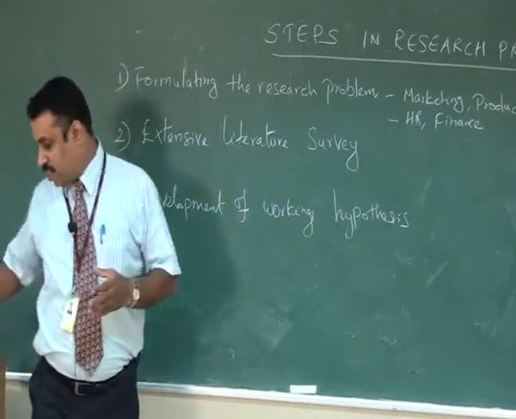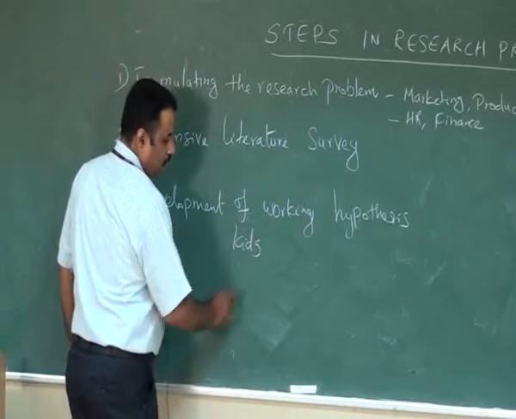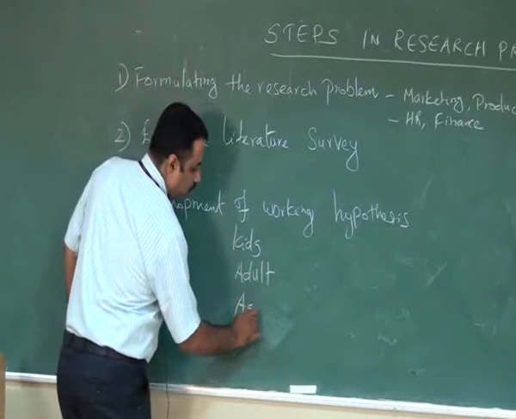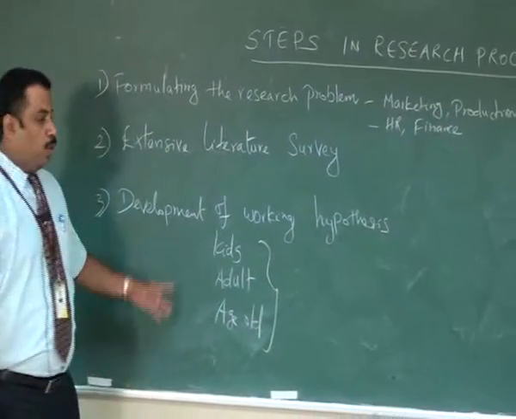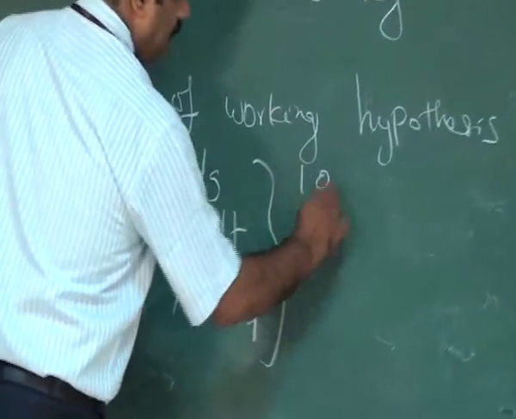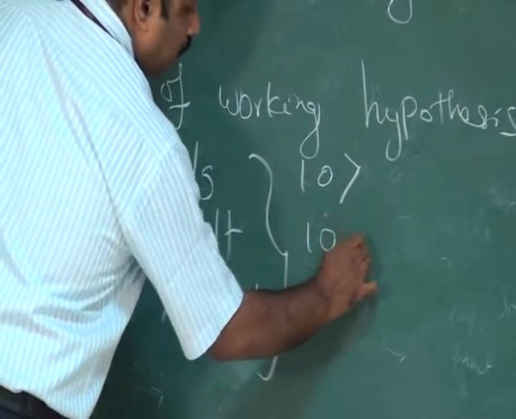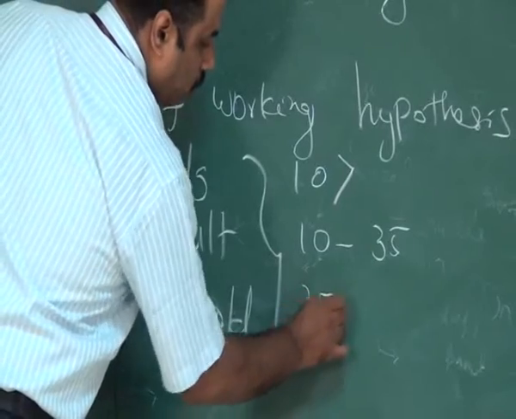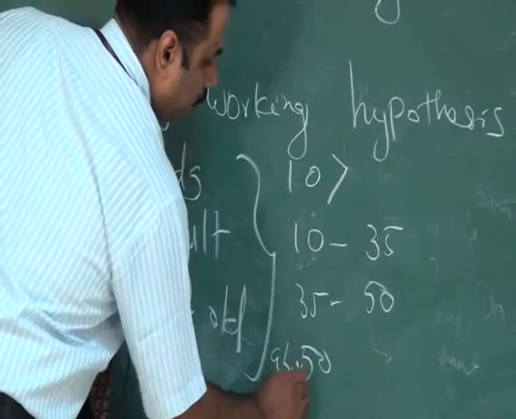So he can go for analyzing whether it is kids or adult or age old. So he wants to study who is eating more chocolates. Age group of less than 10 or 10 to 35, then above 35 to 50 and above 50.